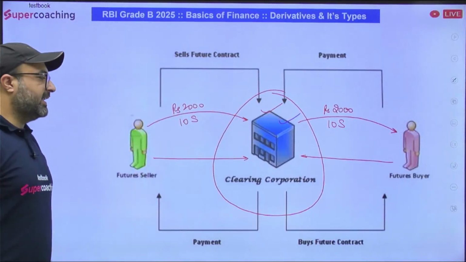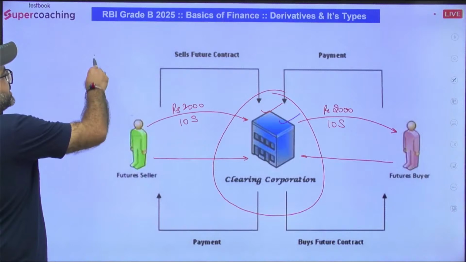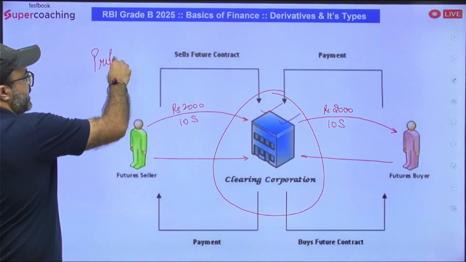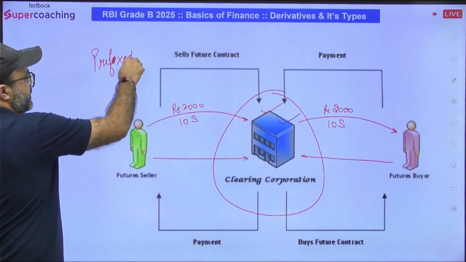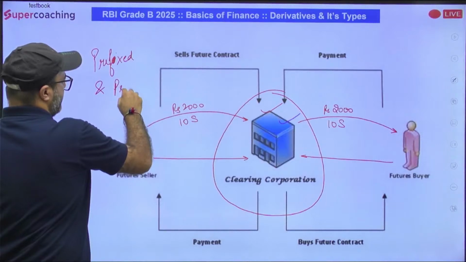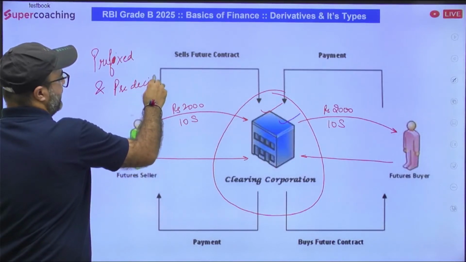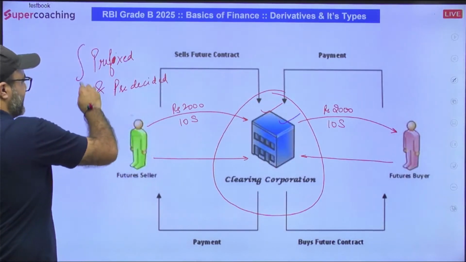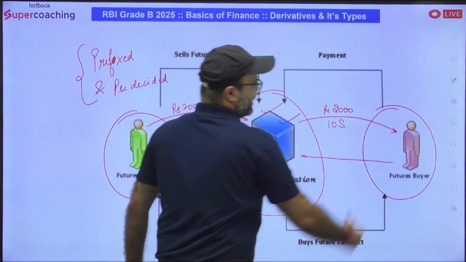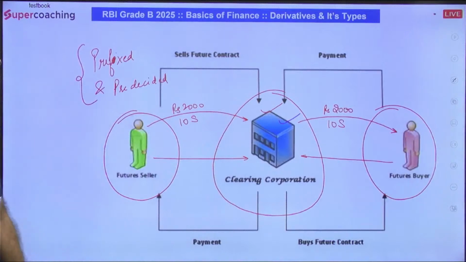Secondly, in case of future, all the conditions are prefixed. Lot size, lot price, future price, everything is prefixed and pre-decided by the third party, and once you accept it, then you become part of this particular future, known as a future contract.